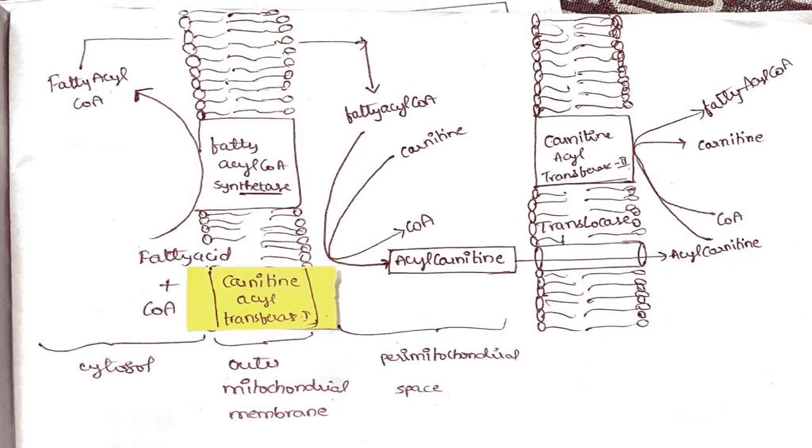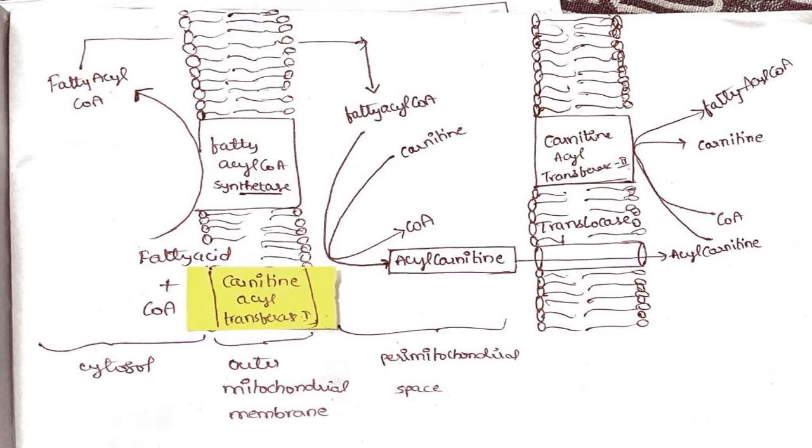The first reaction of beta oxidation, the only energy requiring step of beta oxidation, is catalyzed by thiokinase, which is also called fatty acyl coenzyme A synthetase.